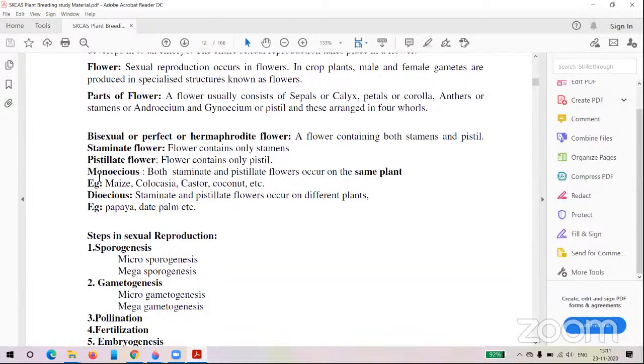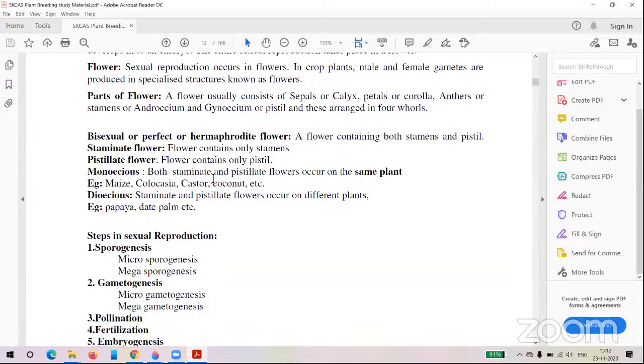And coming to the monoecious crops, this is a repetitive question. They will ask for an example of a monoecious crop. Which of the following crops is an example of monoecious? Monoecious examples are maize, colocasia, castor, and coconut. What is the meaning of monoecious? Both staminate and pistillate flowers occur on the same plant.